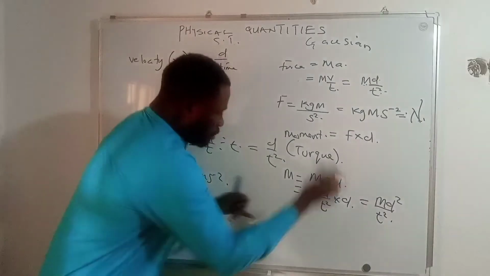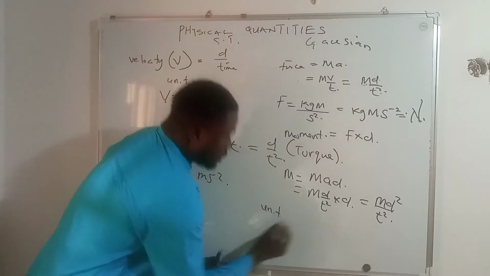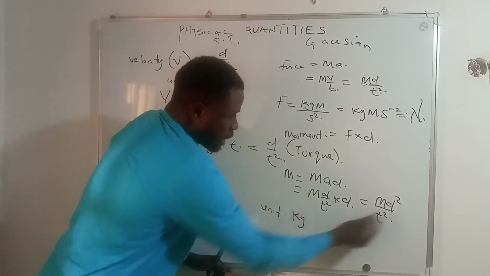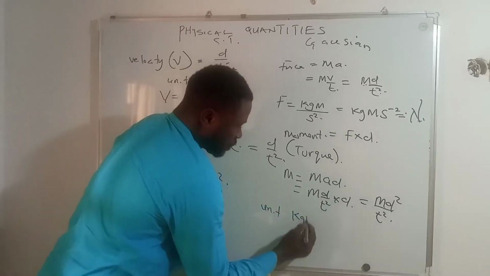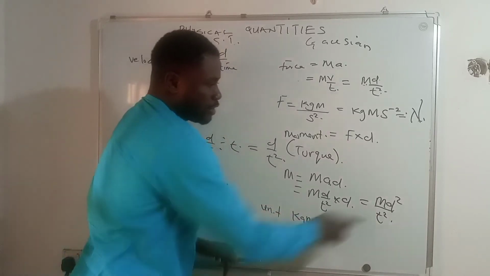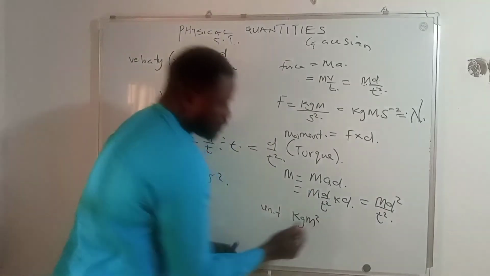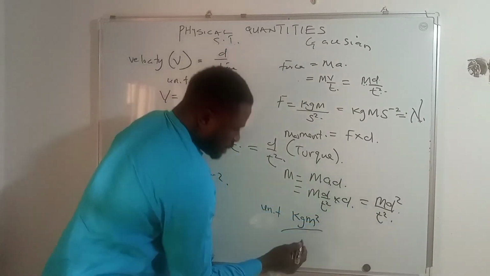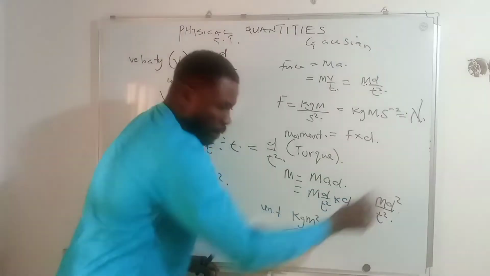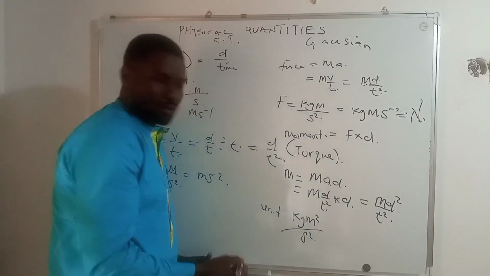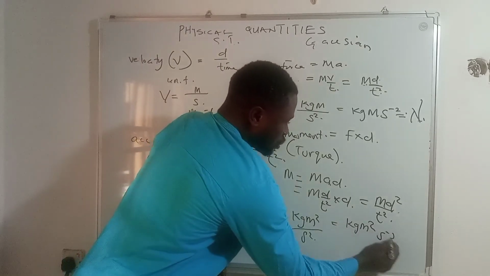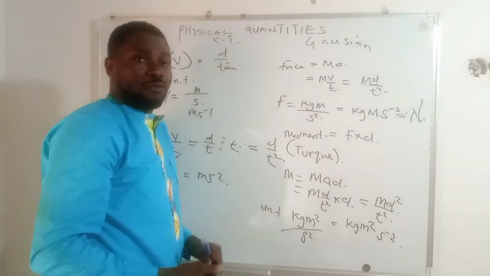And then when you now look at the unit, it has to be the unit of mass, which is kilogram, times the unit of displacement, which is of course meter. Because this displacement is raised to power 2, the meter has to be raised to power 2. You maintain the division sign, then the t is in second, and because the t is raised to power 2, the second has to be raised to power 2, and this is equal to kilogram meter square per second square. This is therefore the unit of what?